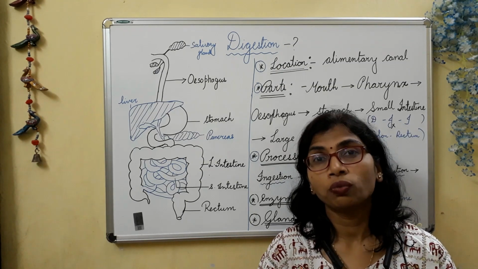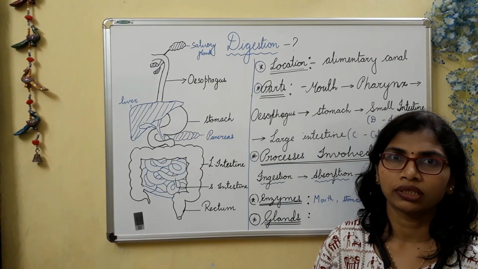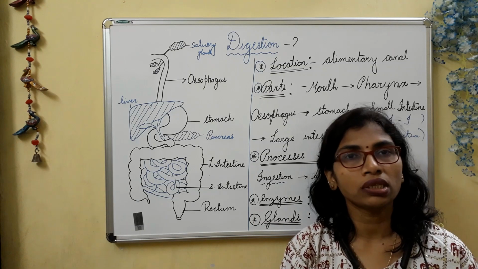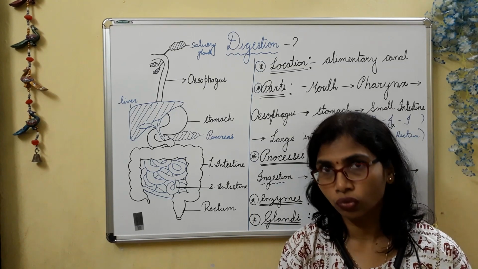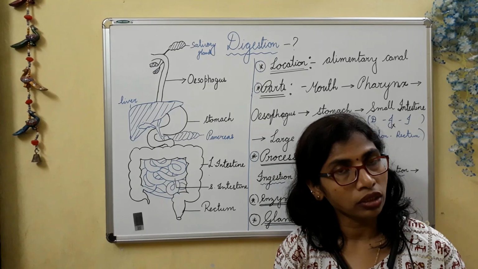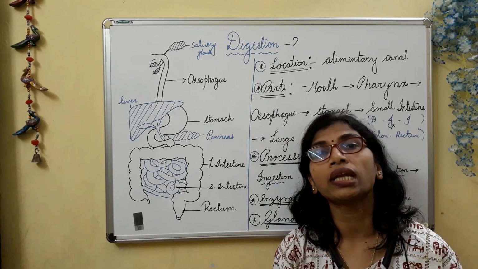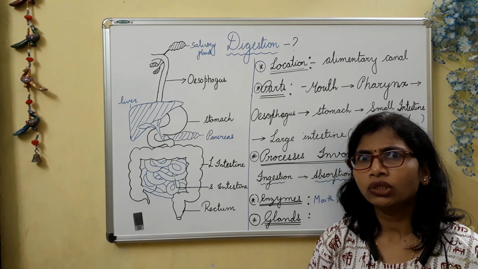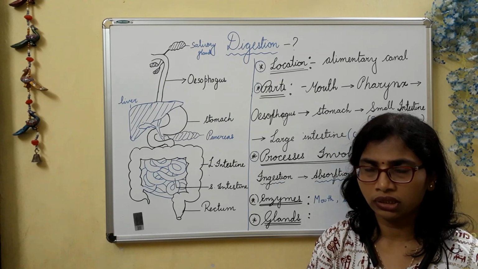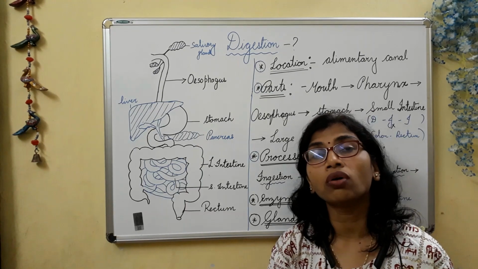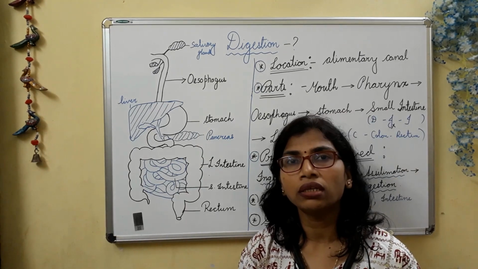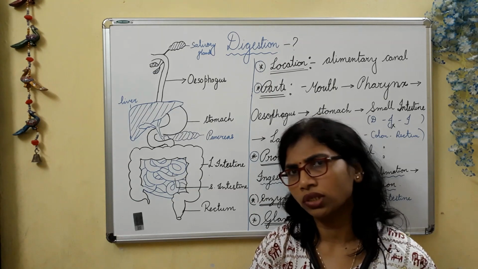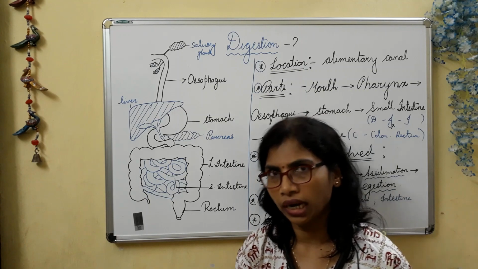First we will know what we mean by digestion. From the term itself, it is the process of breaking down food into smaller parts so that it can be utilized by the body for the release of energy. For this process of breaking down the food, we need many enzymes, and some glands are also associated with it. I will tell you what glands are too.